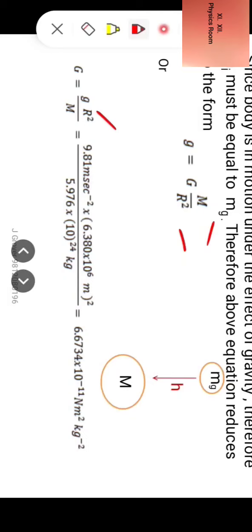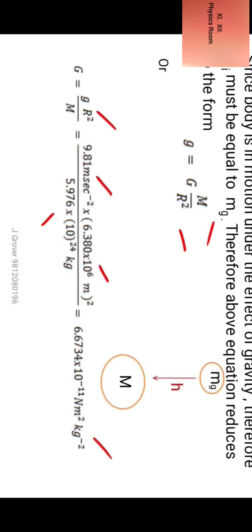So 9.81 meter per second square is small g, into r is 6.380 into 10 raised to power 6 meter. We substitute here, and the mass of the earth is 5.976 into 10 raised to power 24 kg. On simplification, we get value of G equal to 6.6734 into 10 raised to power minus 11 Newton meter square per kg square. So this is how we can calculate the value of G. So you remember this value of G for doing numerical problems.